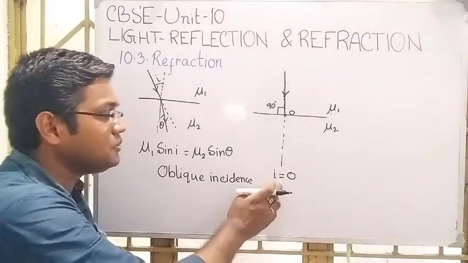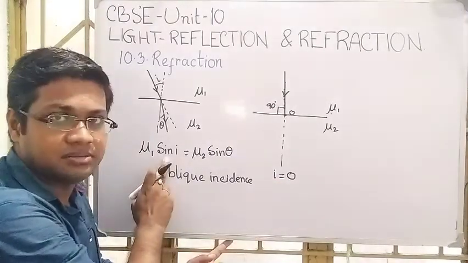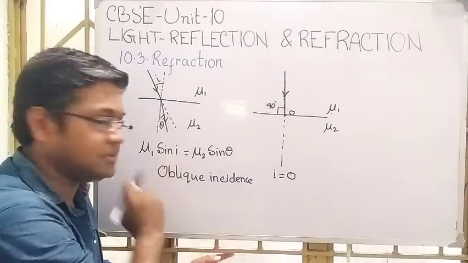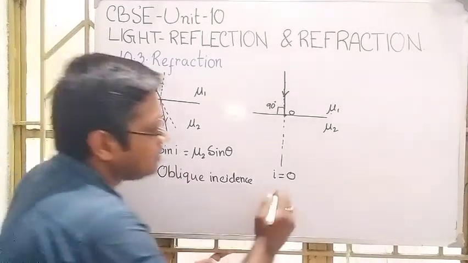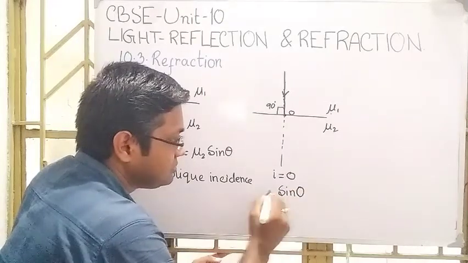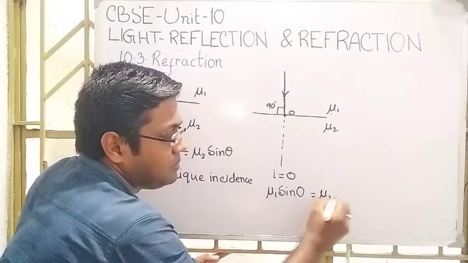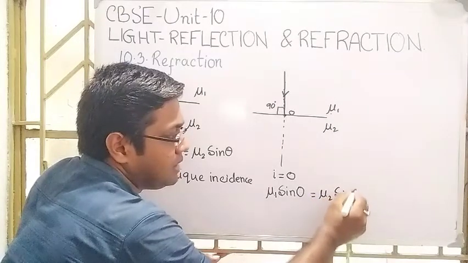So if I put I equal to 0 in this relation, then what does it give? mu1 sine 0 equals mu2 sine theta.